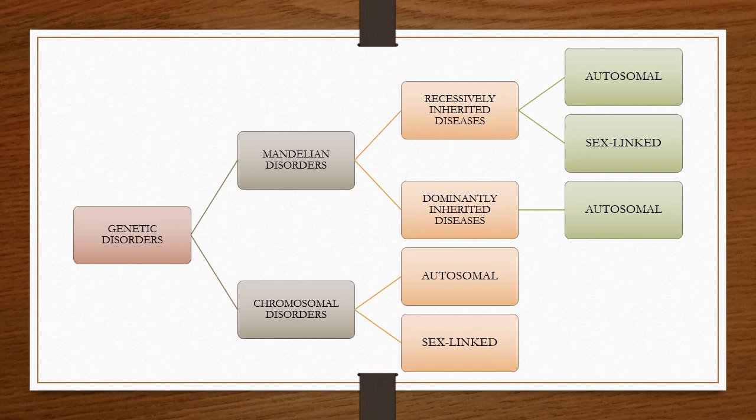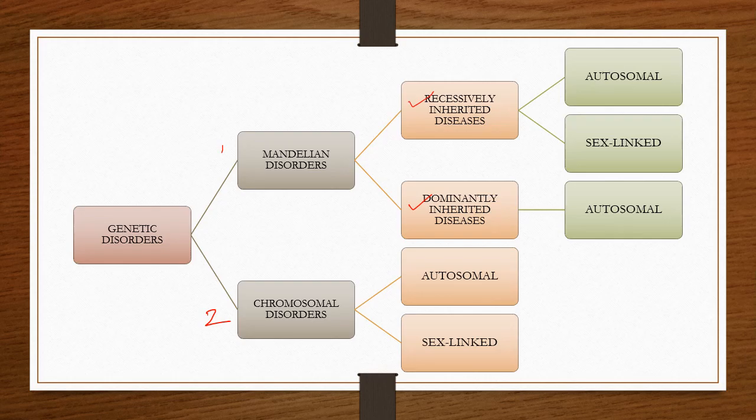So genetic disorders are two types. One is Mendelian disorders, and second one chromosomal disorders. Now these Mendelian disorders are again two categories, that is recessively inherited diseases or dominantly inherited diseases.